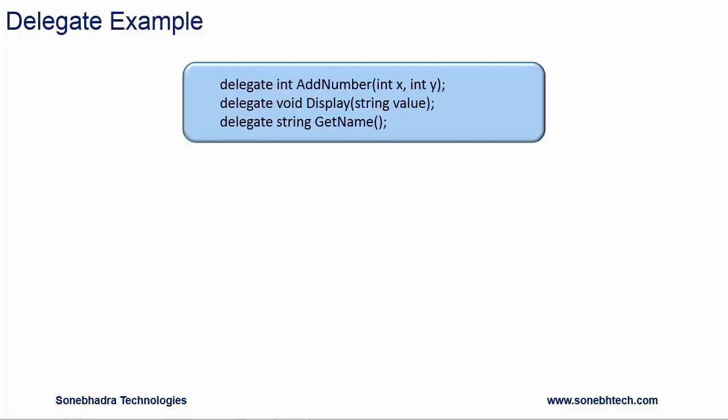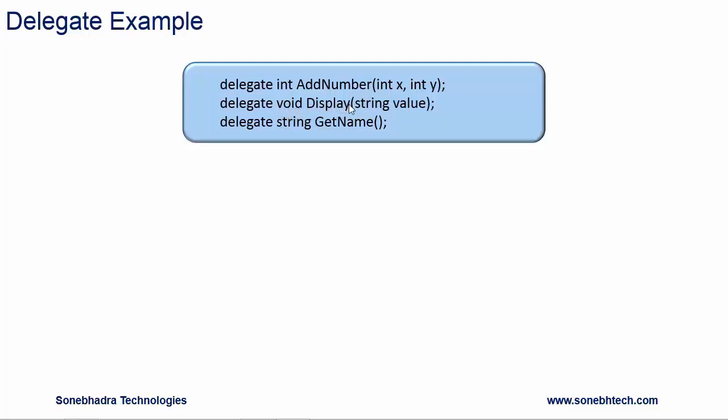Delegate example. Let's see some delegate examples. The first one is delegate add number. It has two parameters of type int and return type is int. So it will refer to method which is having two parameters of type int and return type is int. The second delegate is display. It has one parameter of type string and return type is void.